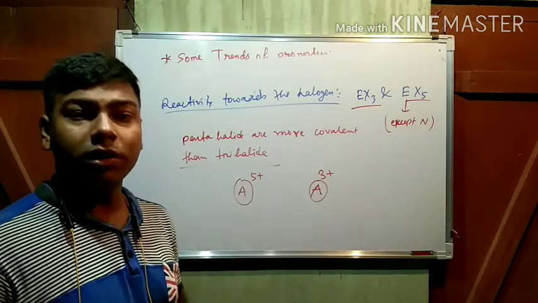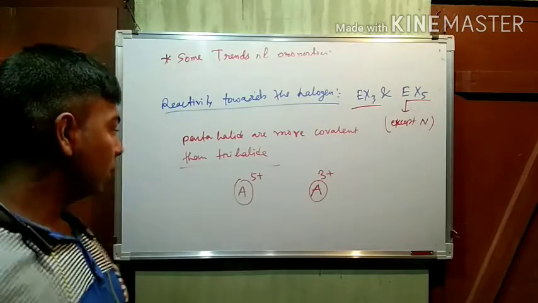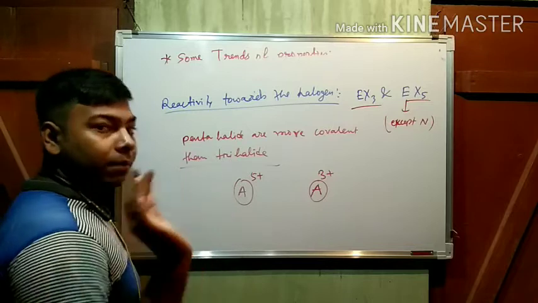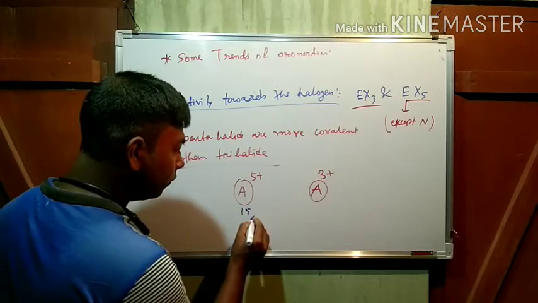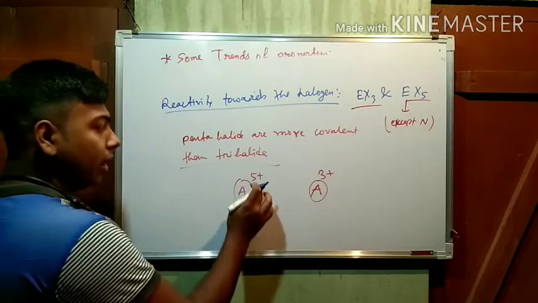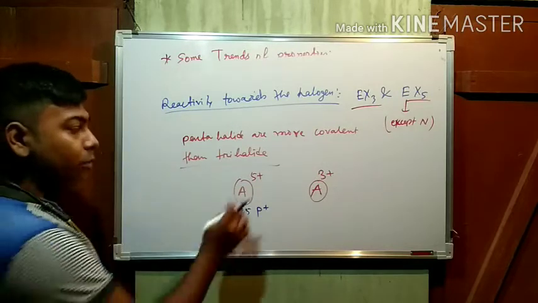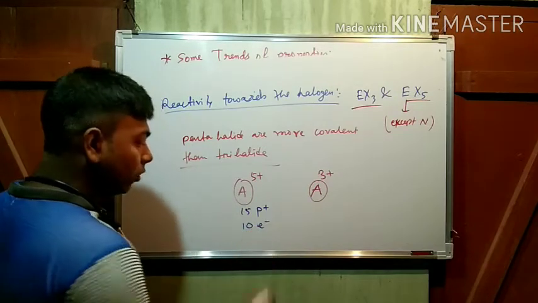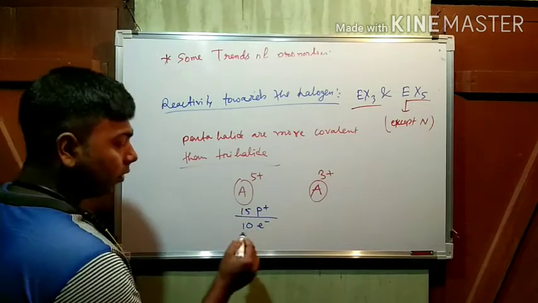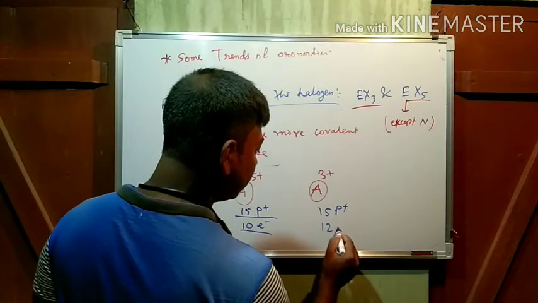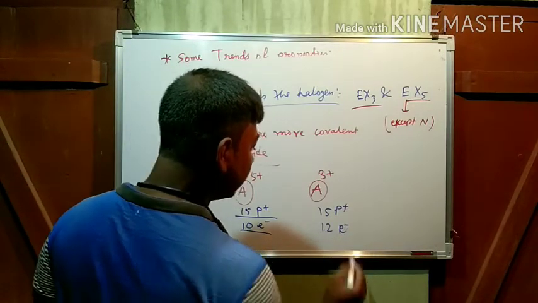Now, how can you explain that the polarizing power increases? Now see. Suppose here I am assuming that 15 protons are there. P plus means proton. But due to its +5 state, it becomes 10 electrons, no? 15 protons, 10 electrons. But here 15 protons but 12 electrons.